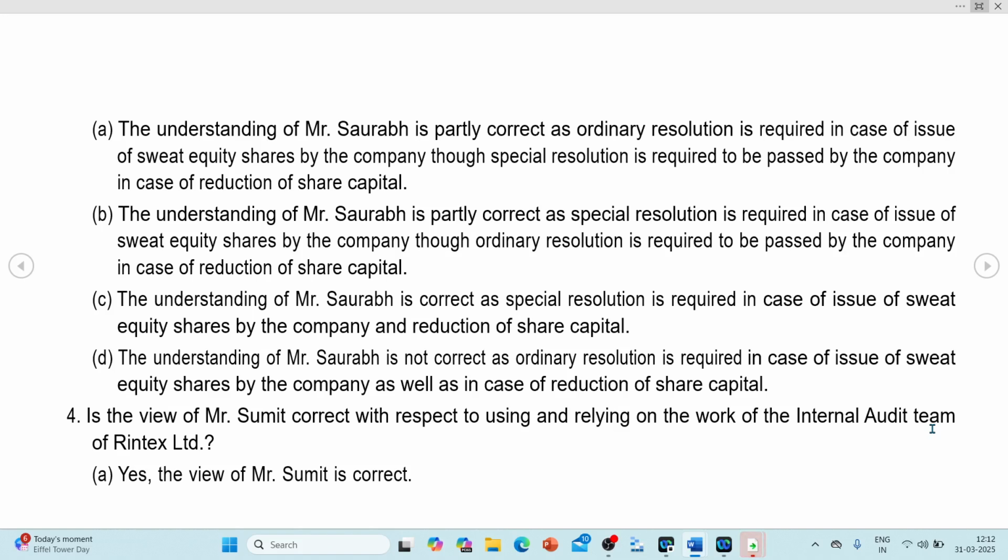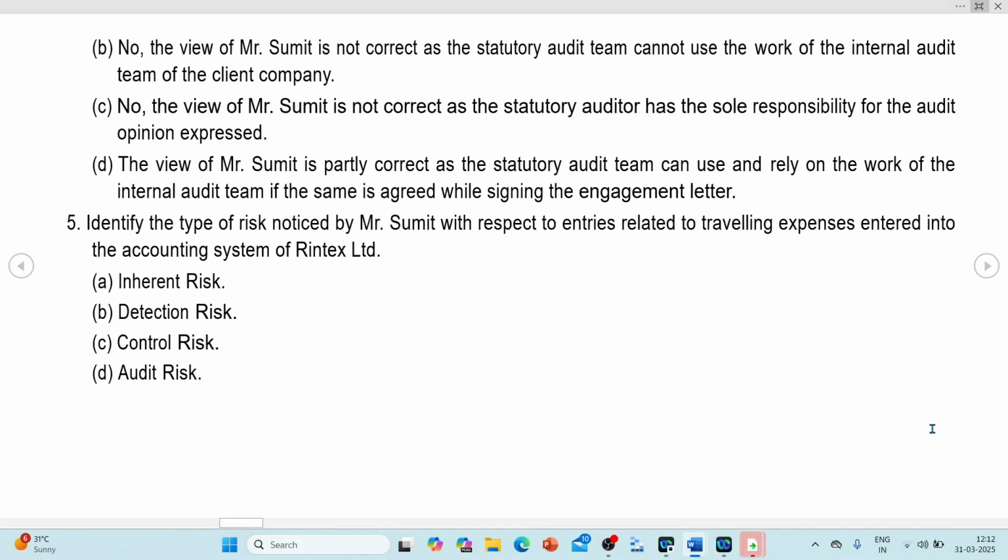Next one. Is the view of Sumit correct in respect of relying upon the work of the internal audit team of Rintex Limited? What they are telling is, since we have done the audit, you don't do the audit. Absolutely wrong. So here A says that yes, the view of Sumit is correct. No, sir, no. The internal auditor has done the work, fine, no problem. That does not mean that I will not apply my procedures. Then the next option says no, the view of Sumit is not correct.